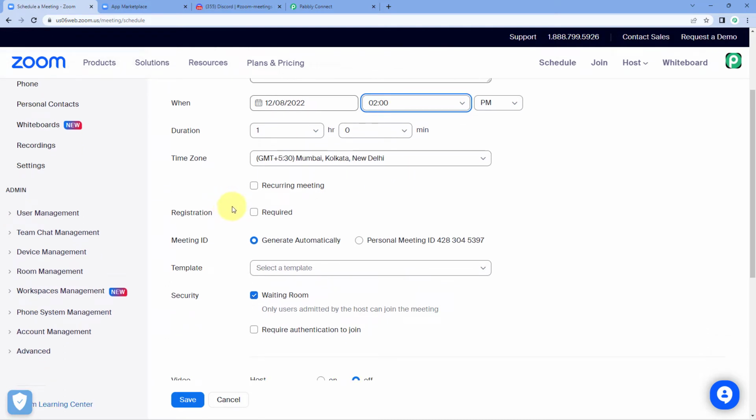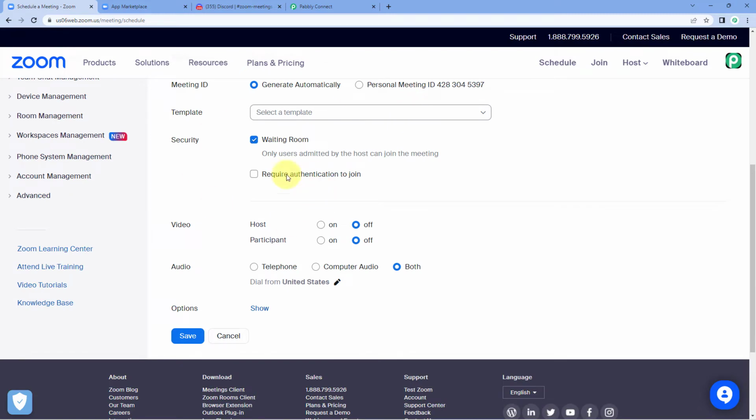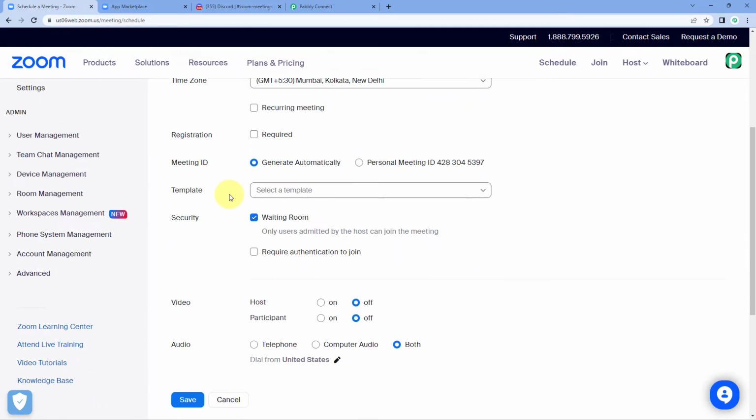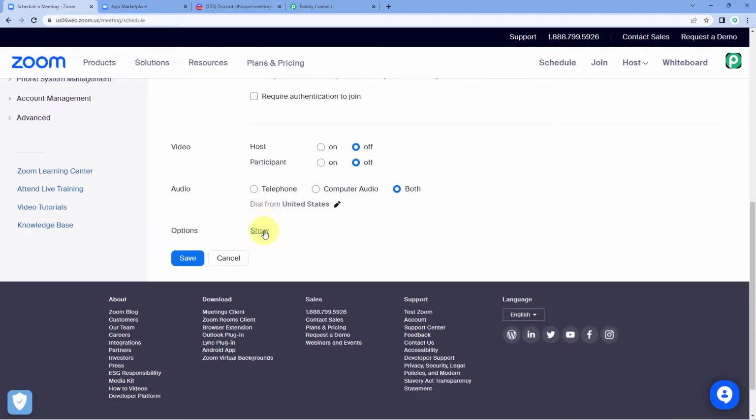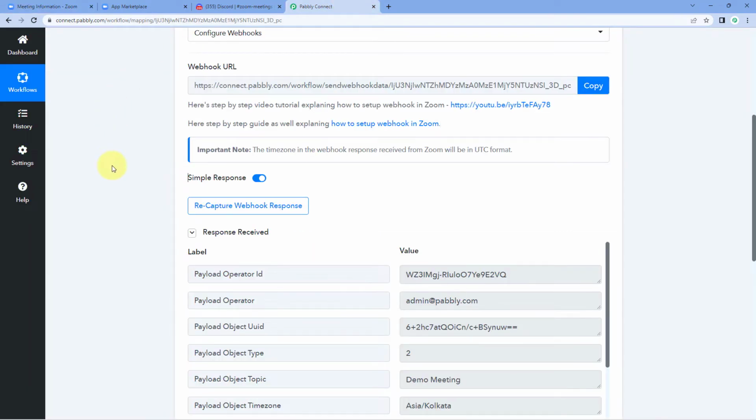Then the registration is not required right now. Then the waiting room: we want to add the users to the waiting room? Yes. So we have to basically select all the details of the meeting which we want to create. After selecting all the required details, just click on the save button. And right now we have just created a new meeting in our Zoom account. And because we have connected our Zoom account with Pabbly Connect, the details of the same meeting will be captured inside Pabbly Connect as well.